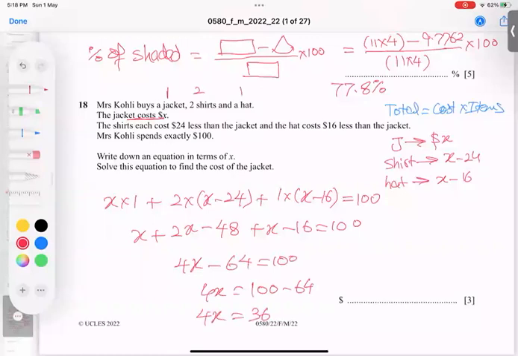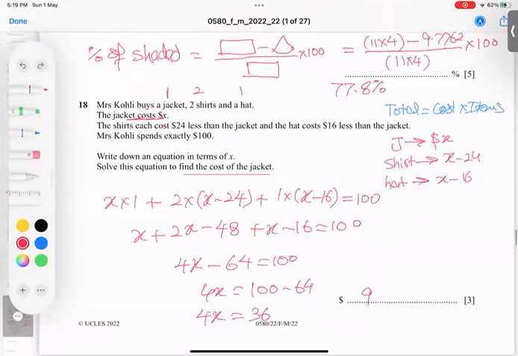And 4 divides into it to give you 9. So $9. Sorry, he's asking for the cost of the jacket, and the jacket is represented by X, luckily. So it means the same answer, $9. Suppose he is asking for the cost of the shirt. Then this 9 is subtracted from X. So we go X minus 24.